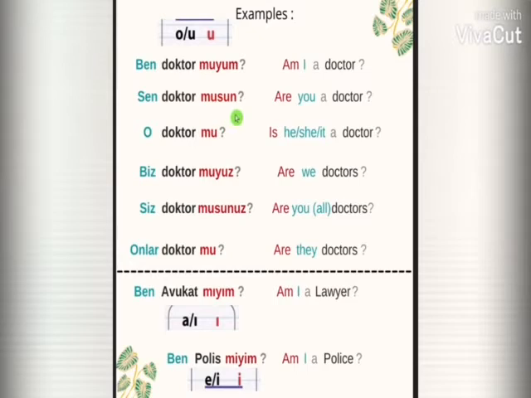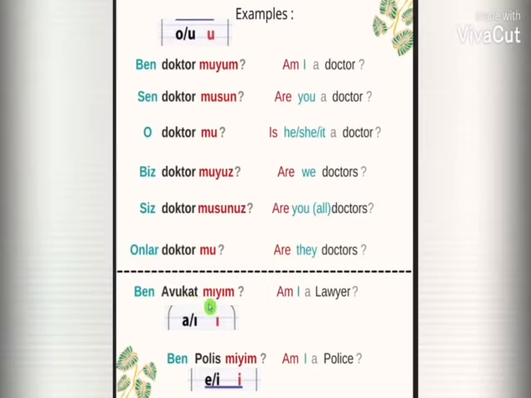Sen doktor musun means are you a doctor? O doktor mu means is he, she, or it a doctor? Biz doktor muyuz means are we doctors? Siz doktor musunuz means are you or are you all doctors? Siz, as you know, is used as formal or plural. Onlar doktor mu means are they doctors?